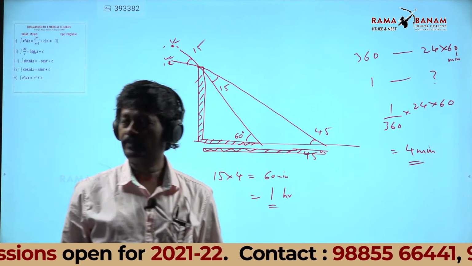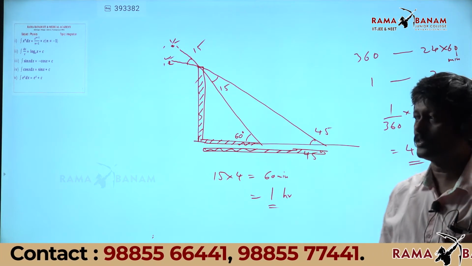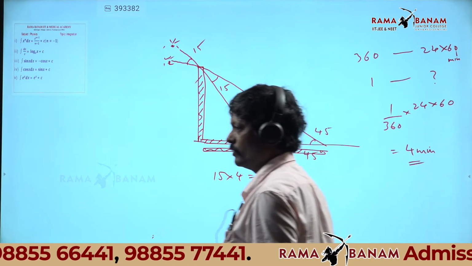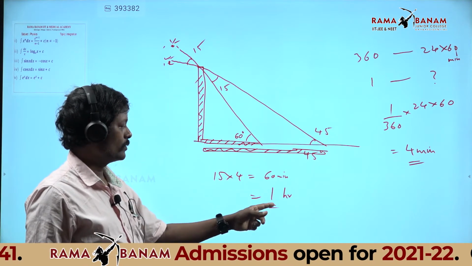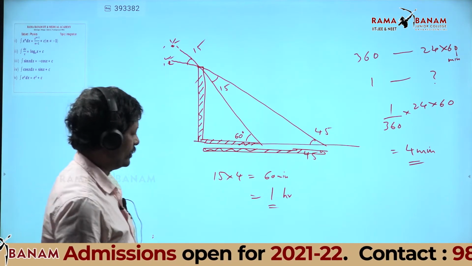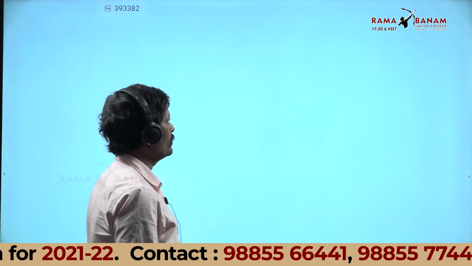So listen carefully. Here what is important is how much angle the sun has gone down. 15 degrees, 15 into 4, 60 minutes, 1 hour. So very important that is, okay. Now there is one more problem which was very important.